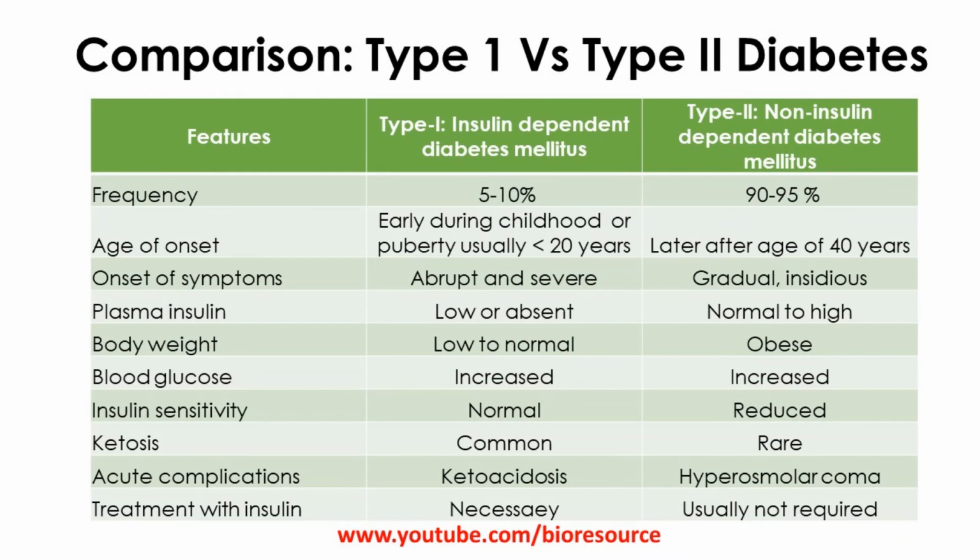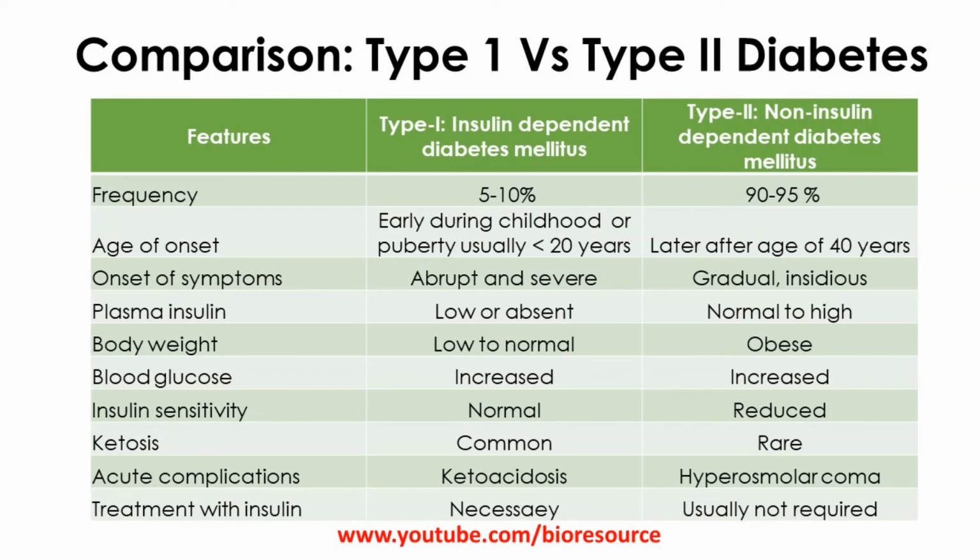The insulin sensitivity is normal in type 1, whereas it may be reduced in type 2 diabetes. Ketosis is common in type 1 diabetes mellitus, whereas ketosis is rare in type 2 diabetes. The acute complications include ketoacidosis in type 1, whereas in type 2 it is hyperosmolar coma.